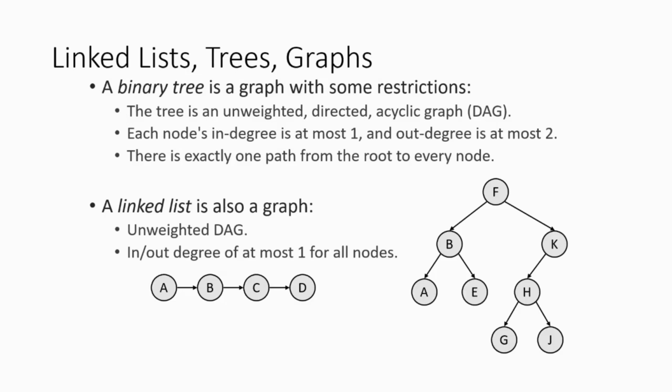We have a final concept: linked lists, trees and graphs. We all know about binary trees, a graph with some graph structure. In machine learning, we all know about the decision tree, which is a tree-based structure, and random forest, which is multiple trees. A tree is an unweighted directed graph. Each node has in-degree at most one and out-degree at most two. There is exactly one path from the root to every node.